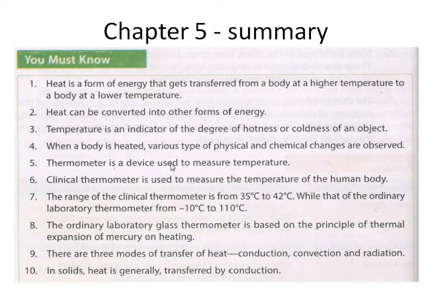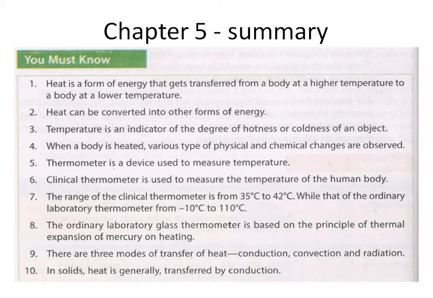Thermometer is a device used to measure temperature. Clinical thermometer is used to measure temperature of the human body. These three points. See the next point. The range of the clinical thermometer is from 35 degrees Celsius to 42 degrees Celsius, while that of an ordinary laboratory thermometer is minus 10 degrees Celsius to 110 degrees Celsius.